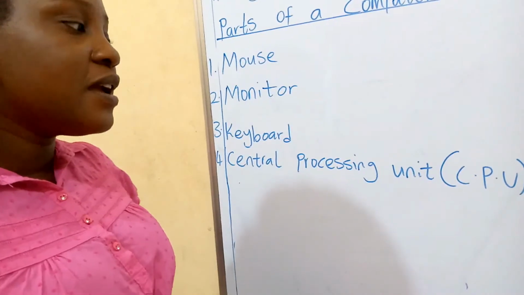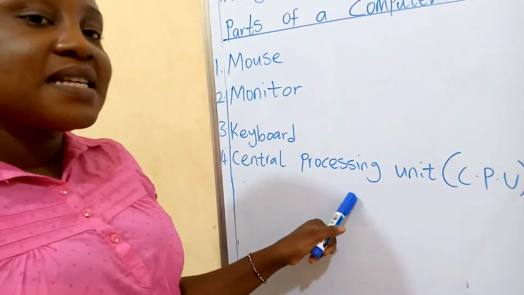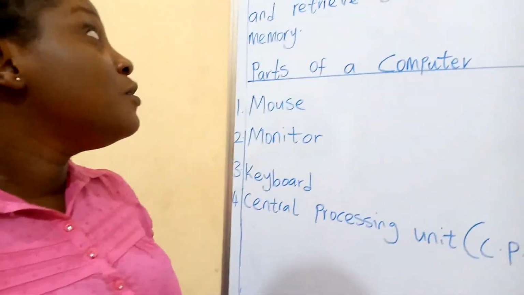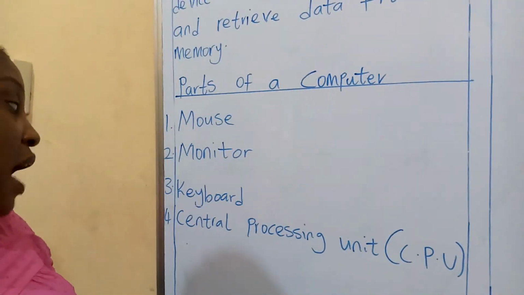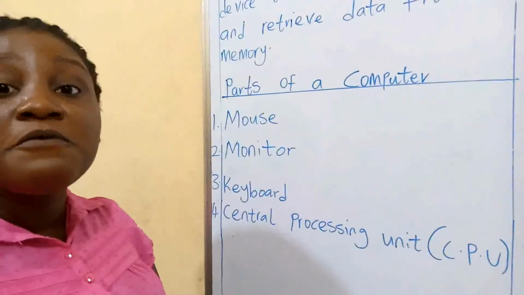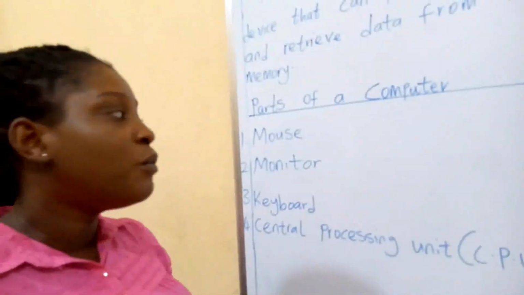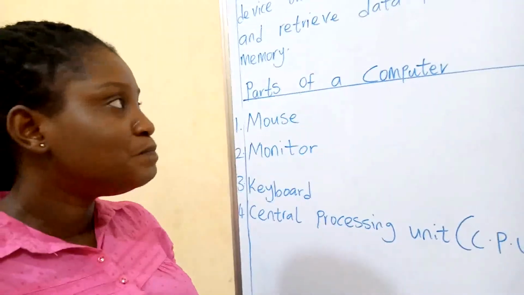What will you say? CPU means Central Processing Unit. So now we have here on the board the definition of a computer and part of a computer. A computer is made up of various parts, but we are going to take just 4. There are other parts of a computer, but we will just take 4.